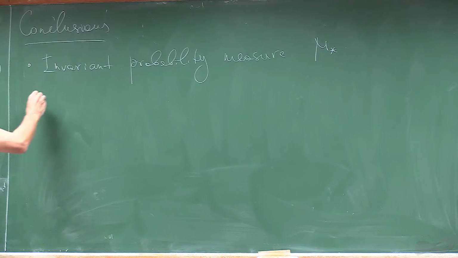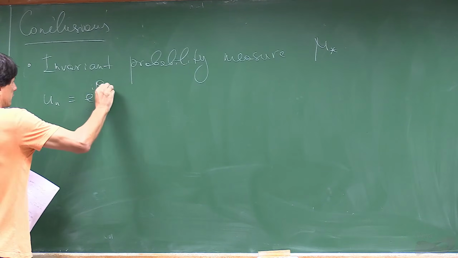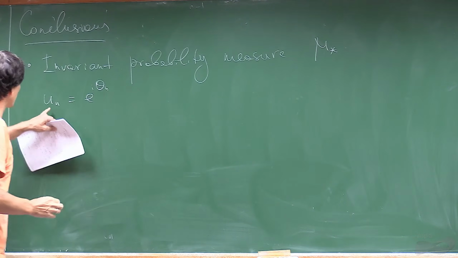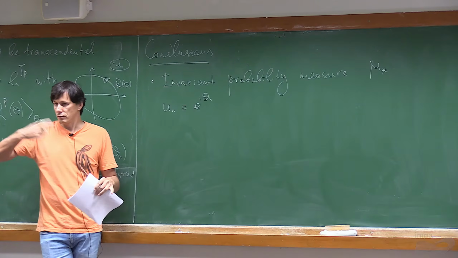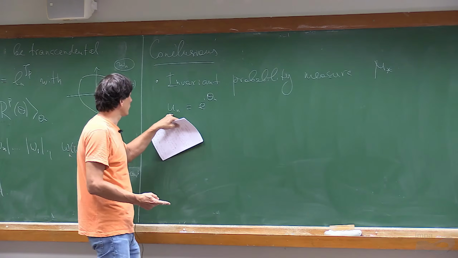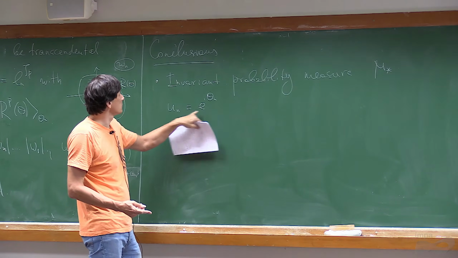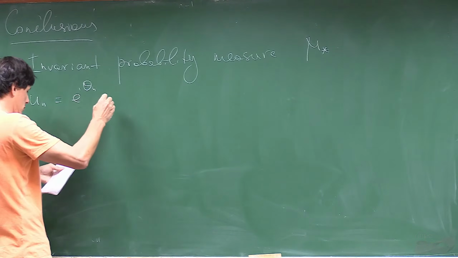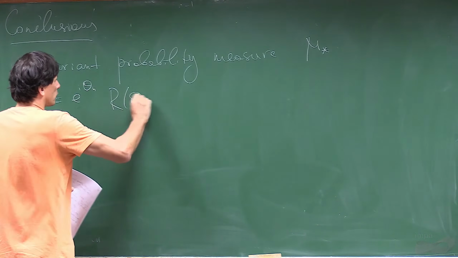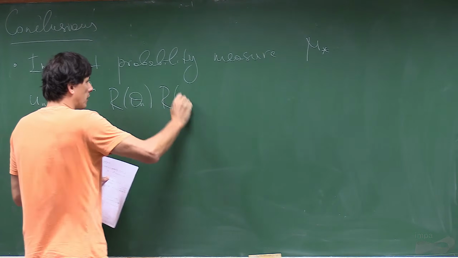Let's remember what UN is. The probability measure is supported on the attractors for each variable, right? So for UN at long times, UN will be sitting on a set which is given by the phase and by the product of functions R.